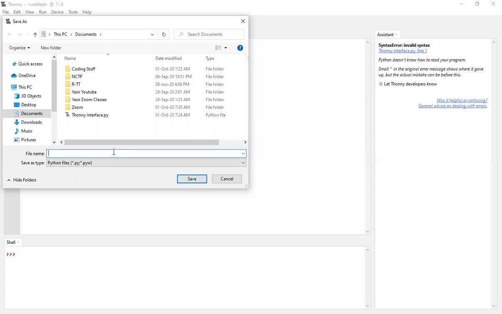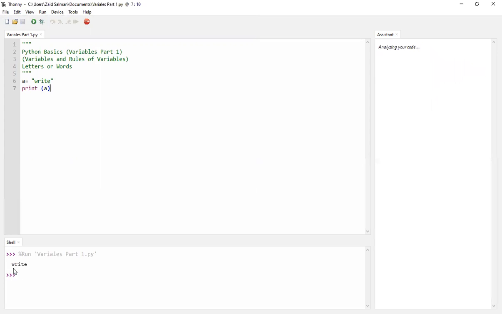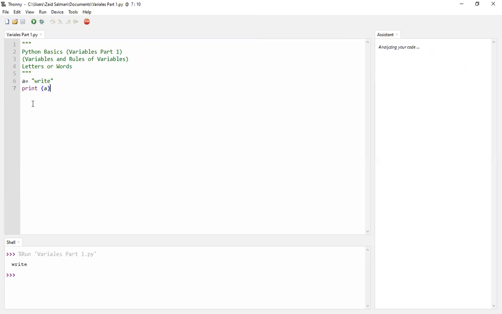I'll save it as variables one.py. .py means it's a Python file, and I'll click the save button. As I run that, you can see that I've got the word right. So that means variables are actually boxes and containers that store stuff inside them. I hope it's clear what a variable is.